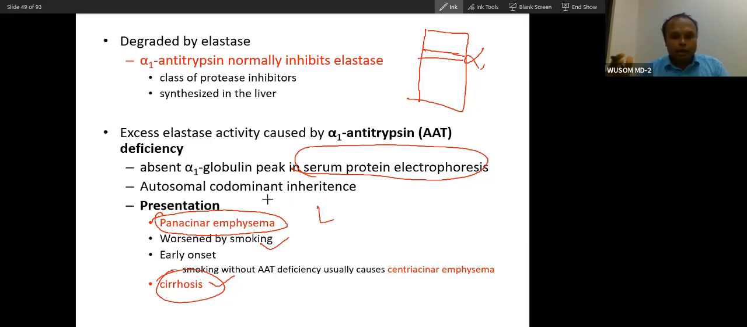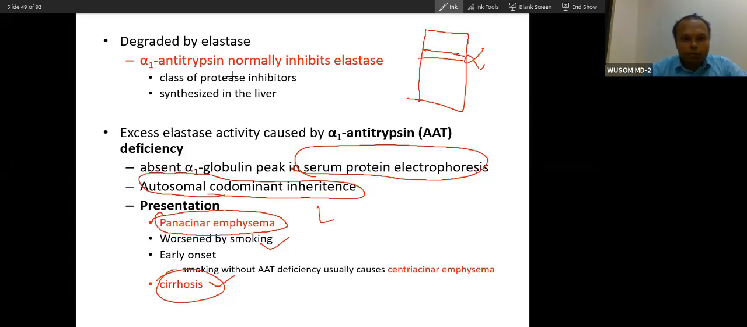As we have studied in the protein deficiencies, defects in collagen and elastin, this is also a dominant disorder, but this is called codominance inheritance. Okay, codominance inheritance. So what does codominance mean? If both genes are mutated, then the disease will be very severe. If only one gene is defective, then there will be a moderate kind of disease. So this is called codominance.